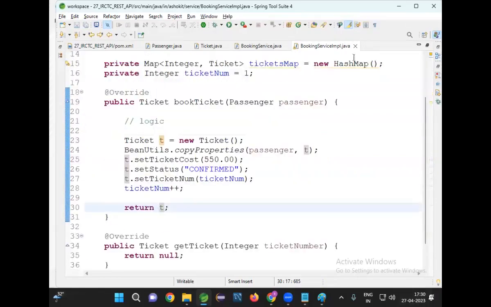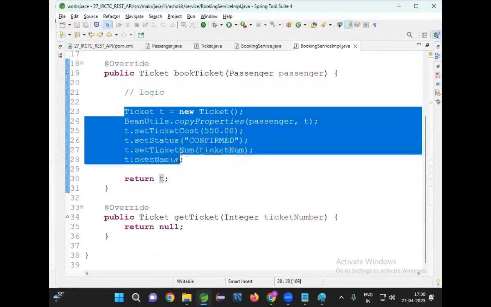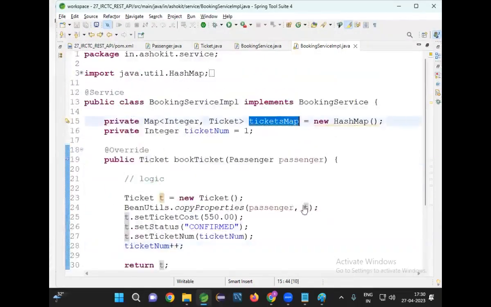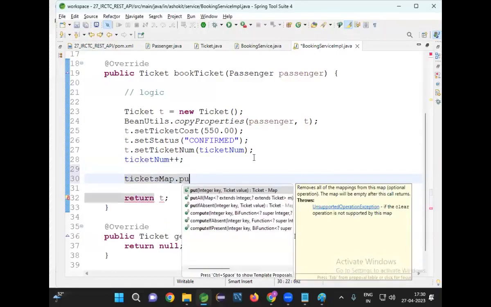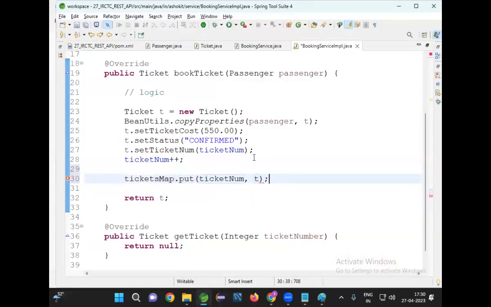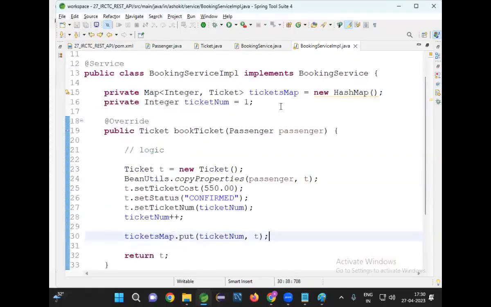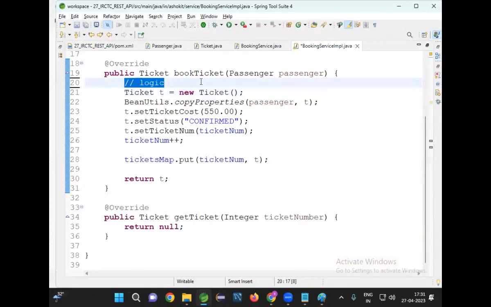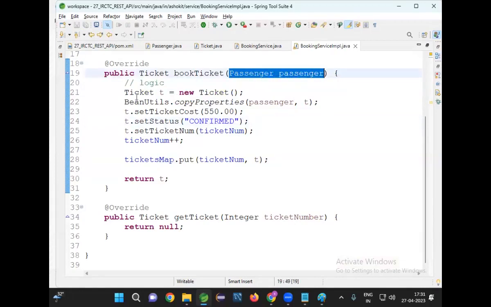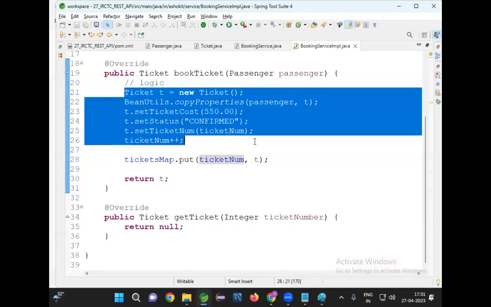Got it? So here, once the ticket booking is completed, in this map I will store that: ticketsMap.put of ticketNumber comma ticket object. So whenever this method is called, what will it do? Some logic will be available. We don't know what logic is there in IRCTC. Leave it. Assume that I'm getting passenger data, then I will have some logic to book the ticket, and this is my ticket data I want to send to the UI, the client.